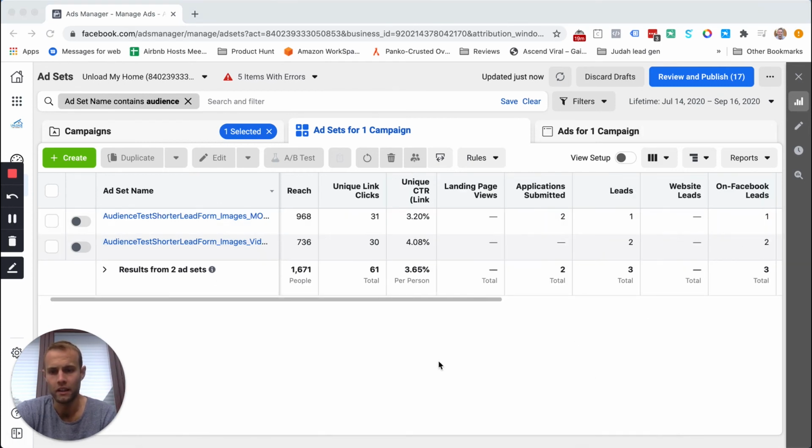One other metric that it can be helpful to look at is the unique click-through rate. So I looked at that here. Those numbers are definitely better. The reason this number is higher than the previous click-through rate is that sometimes I'm re-serving those ads to those people because even though they click, they didn't actually fill out the lead form, so I'm still trying to get them to do that. These numbers are more in the range that I'd be looking for, but at the end of the day, I didn't see too much of a difference between these two audiences.